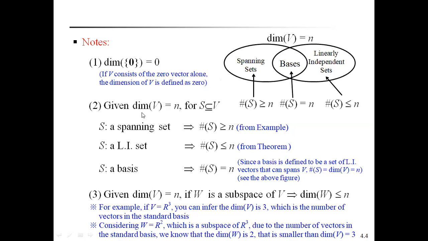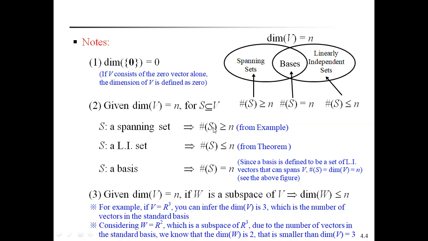In the second important point, dimension of V equal to n, S is a subset of V. S is a spanning set. By the definition of a spanning set, the number of vectors of a spanning set must be greater than or equal to n. It can be shown from an example also, and we can easily prove that.